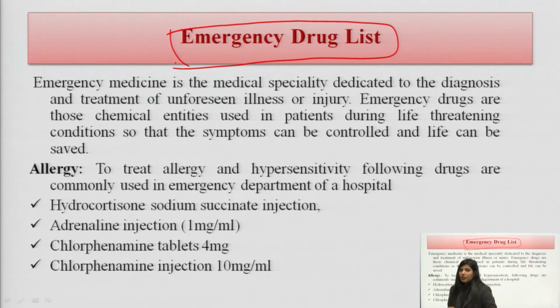It could be an asthmatic attack, a painful situation, any allergic reaction, any anaphylactic reaction, a heart attack, or shock. These are all emergency conditions, and there are some drugs which are listed for use in emergency conditions. Now, we will do one by one.